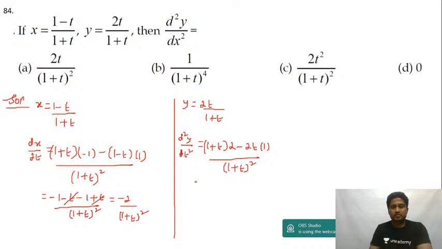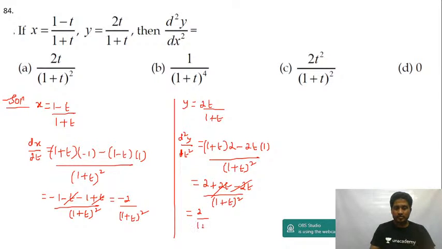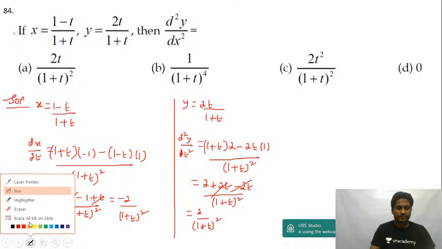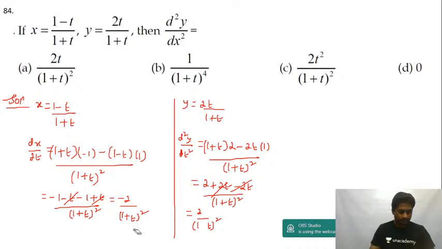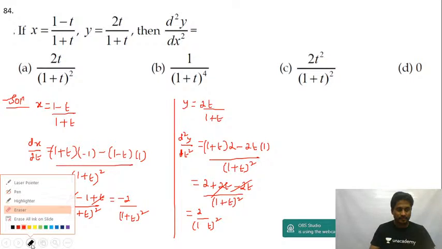So this becomes 2 plus 2t minus 2t divided by 1 plus t the whole square. So this fellow will get cancelled. You get 2 upon 1 plus t the whole square.